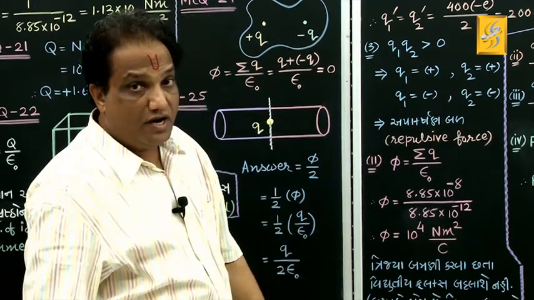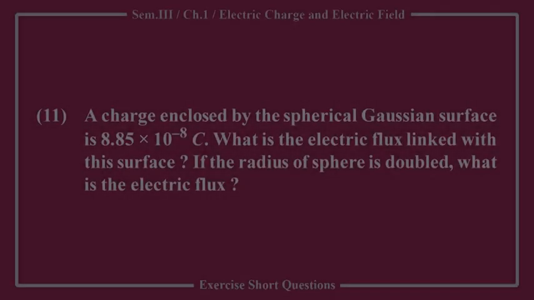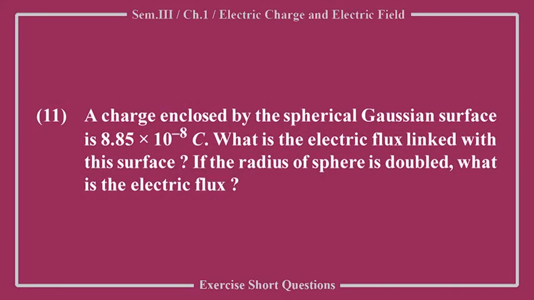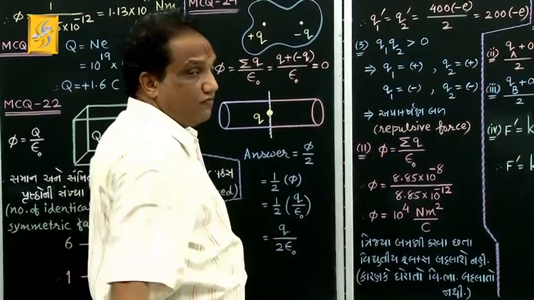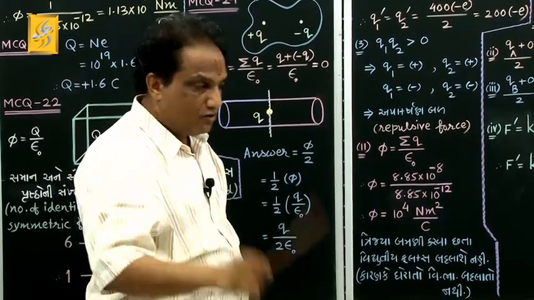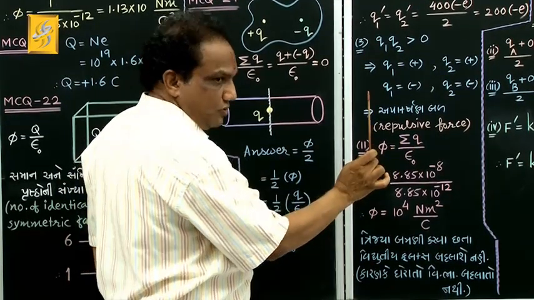Read now number 11. Electric flux linked with any closed surface is, according to Gauss law, sigma q upon epsilon 0.